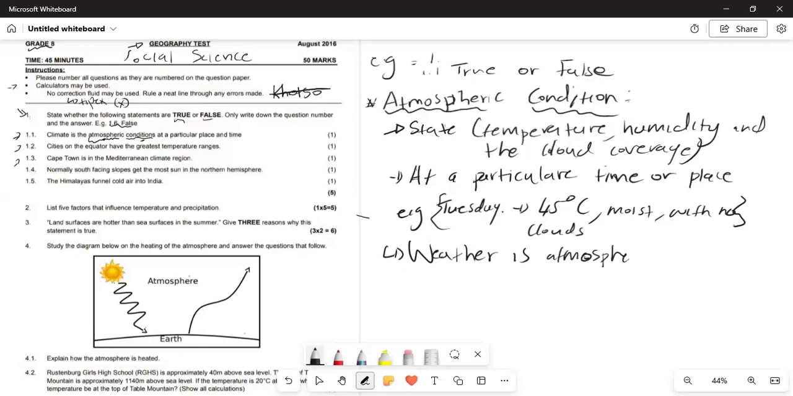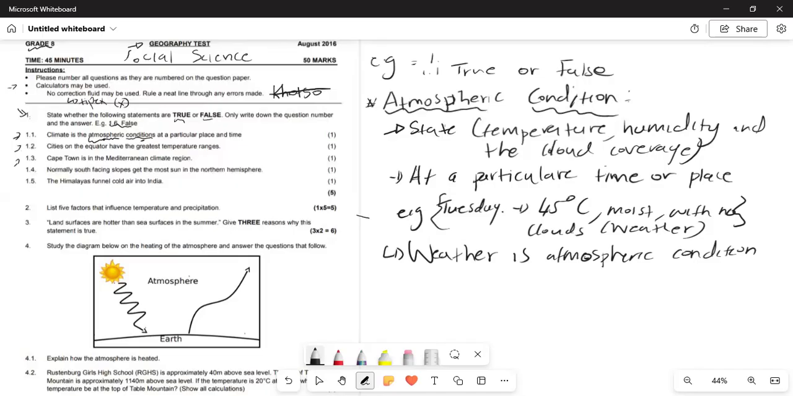Now, as I explained it to you, here is your weather. For instance, in the news, they'll give you that 45 degrees. This is your what? Your weather. This becomes now your weather. So, weather is the atmospheric condition at a particular time or place.